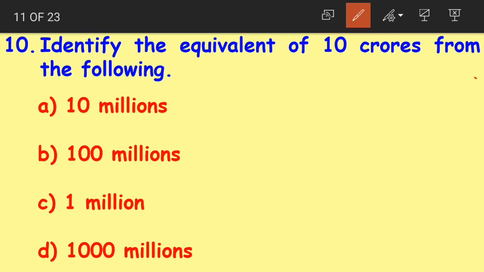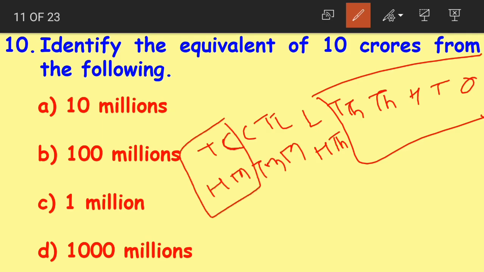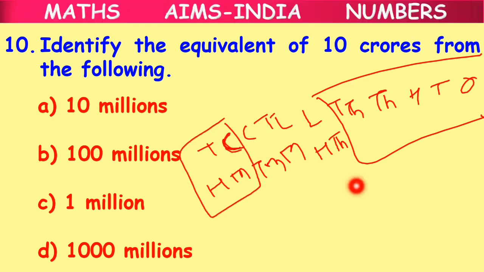Again, we have to write the place value charts. Ones, tens, hundreds, thousands, 10,000s, lakhs, 10 lakhs, crores and 10 crores. We know that it is same till 10,000s. It is the same in both the charts. So after 10,000s we have 100,000s, millions, 10 millions and 100 millions.